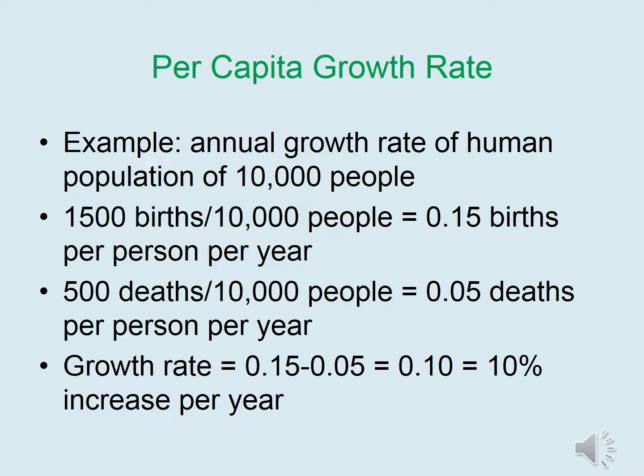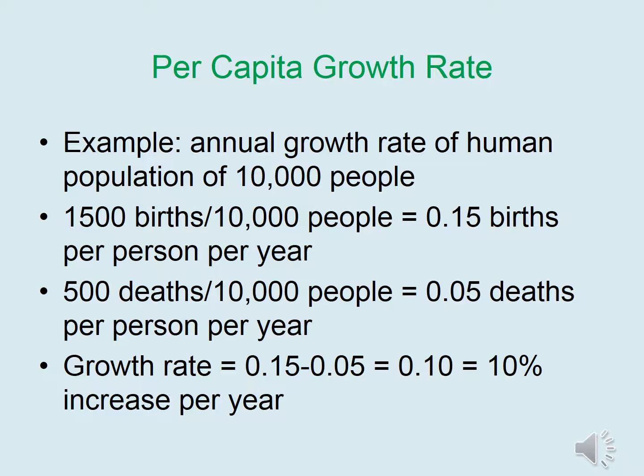Let's consider the growth rate of a human population of 10,000 people living within a certain area. If there are 1,500 births per this 10,000 people, this is equal to 0.15 births per person per year. Clearly, an individual cannot give birth to a fraction of a baby, but keep in mind that per capita growth rate measures the change in population size per individual over time.